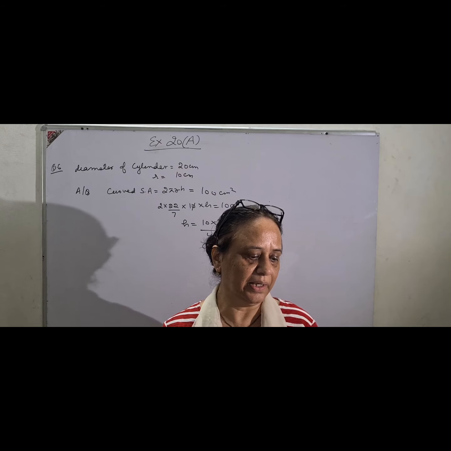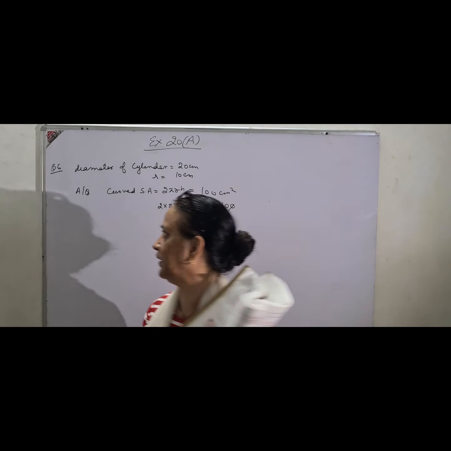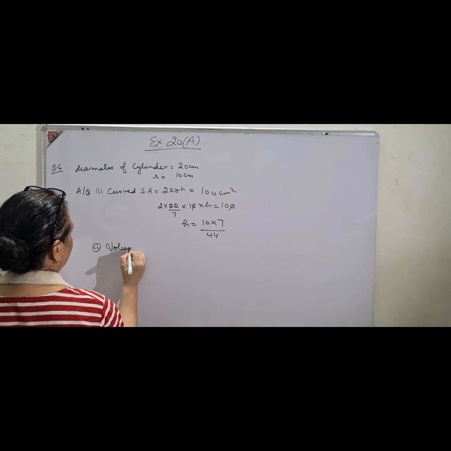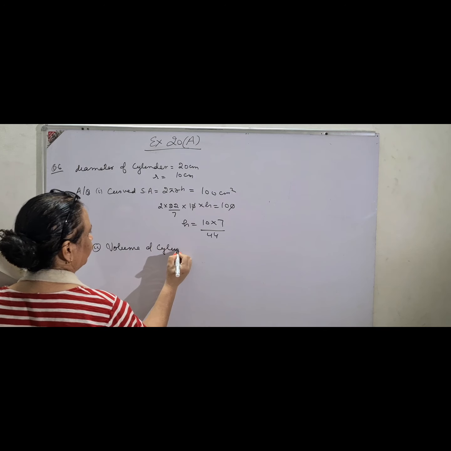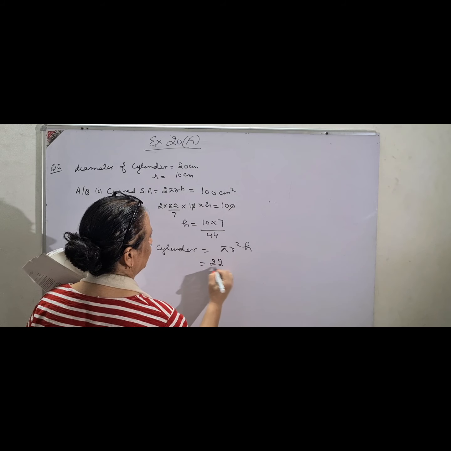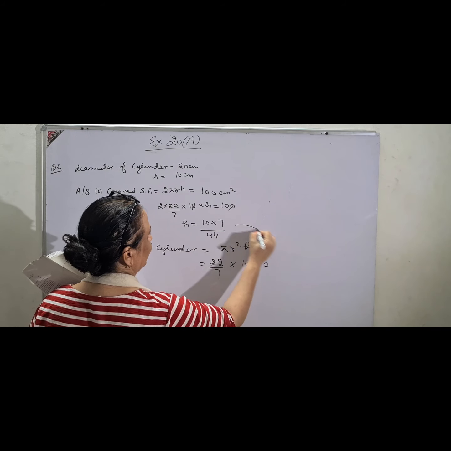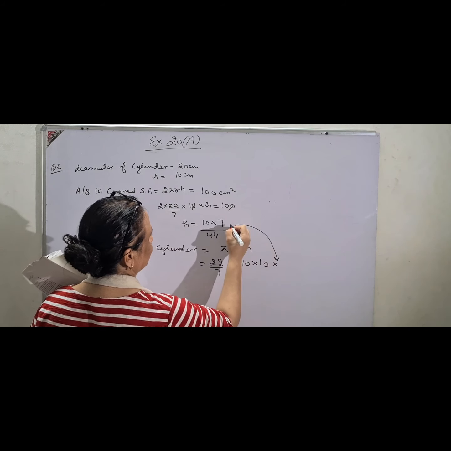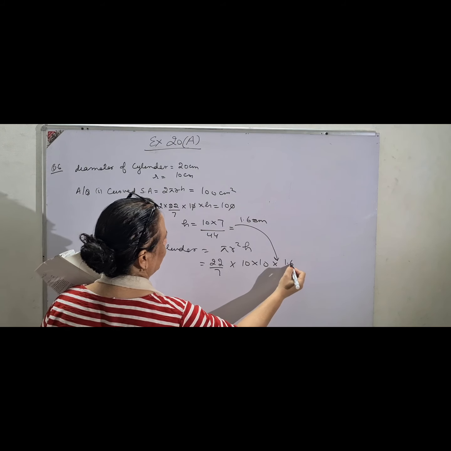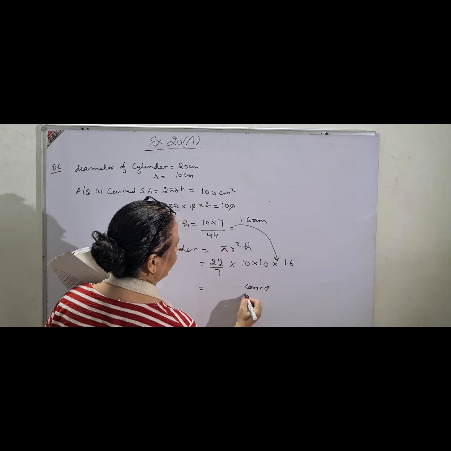Please underline this line, correct to 1 decimal place. And similarly with the second part, volume of the cylinder, correct to 1 decimal place. So volume of the cylinder is pi r square h, 22 upon 7 into 10 into 10, and h you will find from here, whatever it comes. Suppose this comes around 1.6, I hope you can check it. So you will put 1.6, and again you will get your answer correct to 1 decimal place.